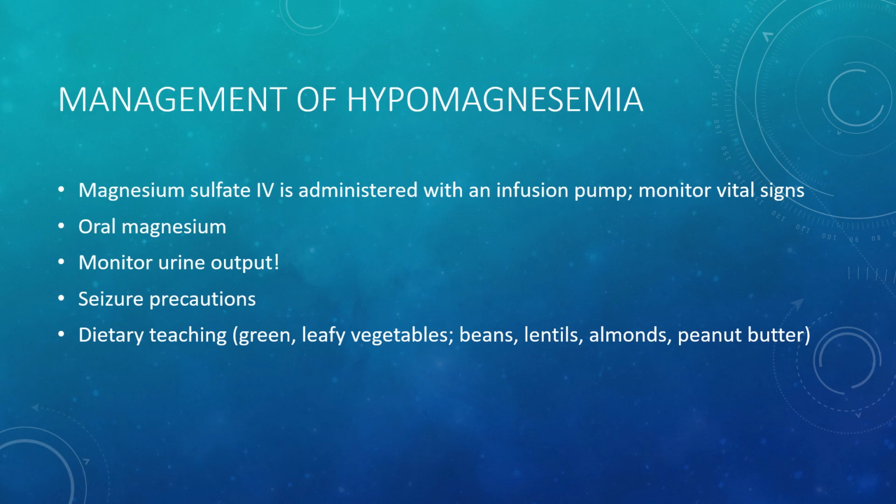If the patient has any kidney issues, we may cause hypermagnesemia by accident if we didn't make sure the excess can be excreted. We also need to watch our patient for seizures and possibly do seizure precautions. We should also have our patient on a heart monitor, as hypomagnesemia has potential life-threatening cardiac dysrhythmias. We also need to teach our patient how to get more magnesium in their diet so this doesn't happen again.